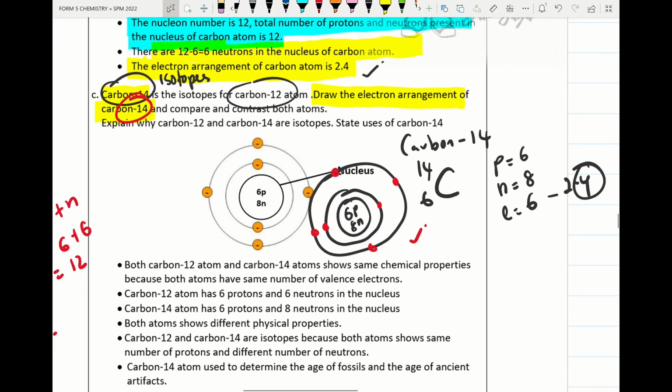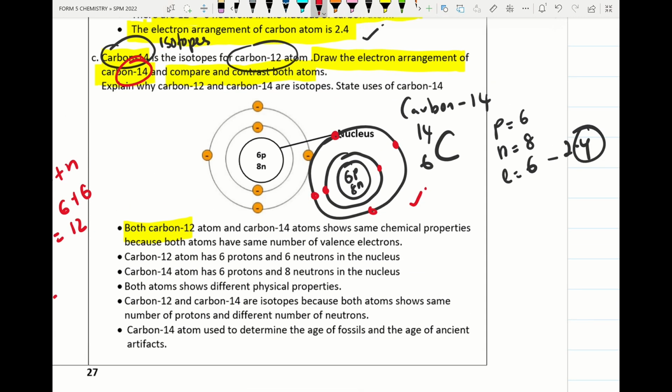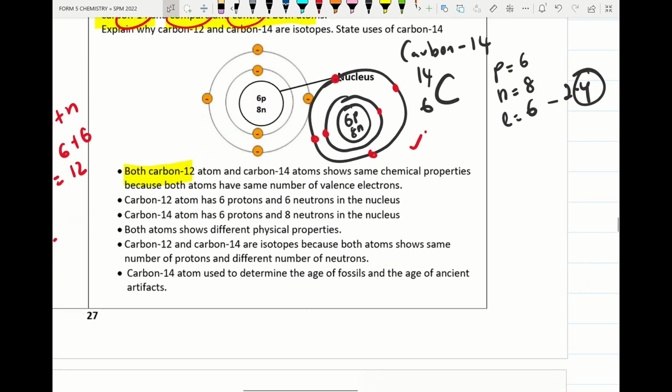Next question, they ask us to compare and contrast both atoms. When they ask to compare and contrast, please give one similarity. So I put here that both carbon 12 and carbon 14 atoms show the same chemical properties. Both carbon atoms have the same number of valence electrons, which is 4 valence electrons. Carbon 12 atom has 6 protons and 6 neutrons in the nucleus, while carbon 14 has 6 protons and 8 neutrons in the nucleus. So this is the difference between carbon 12 and carbon 14.